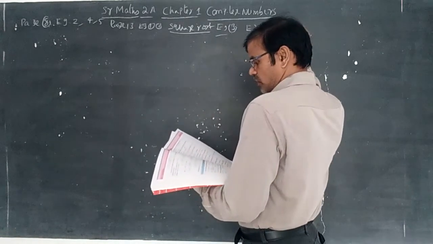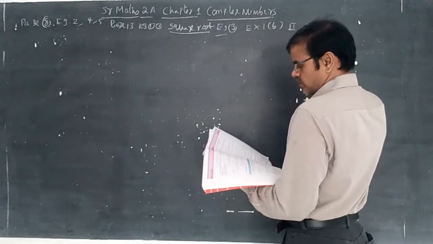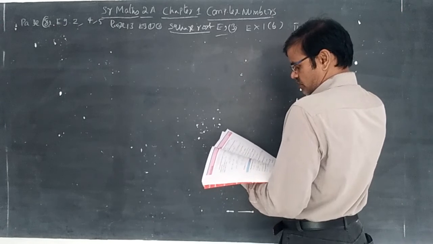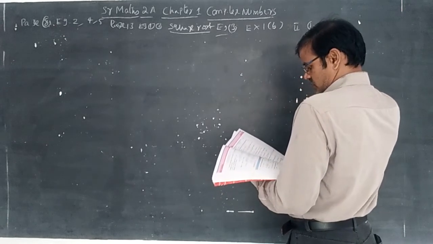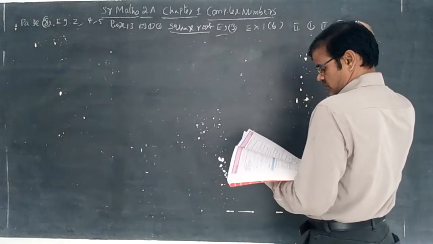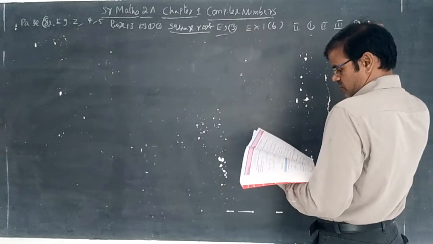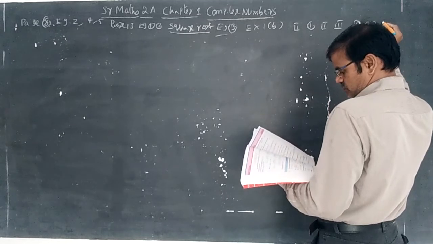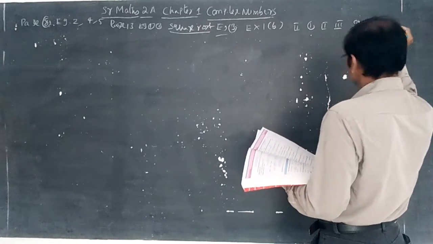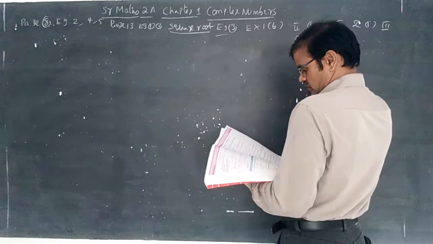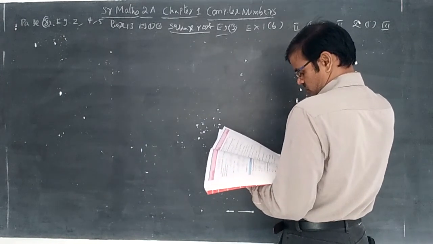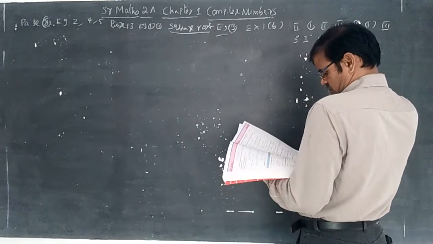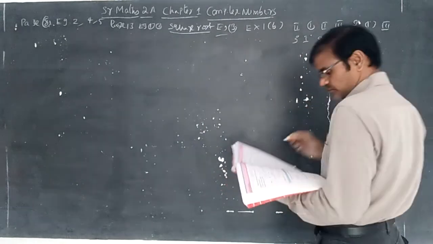Exercise 1B, Roman number 2: first, second, third; second; first, third; first; fourth, first; fourth, third.